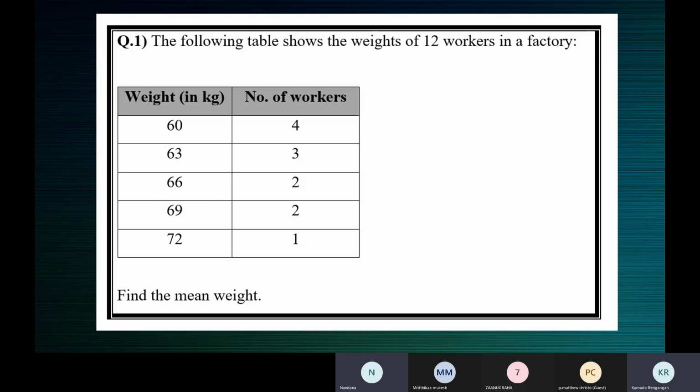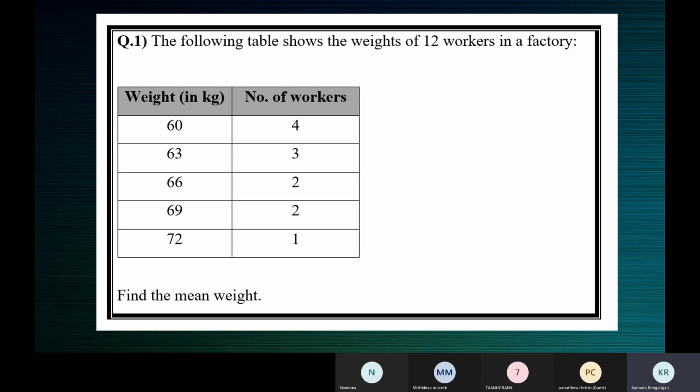How many workers weigh 63 kgs? 3 workers. So that is what the table is about. The first column has the different weights in this particular data and the number of workers. The data is about 12 workers. This table shows the weights of 12 different workers.